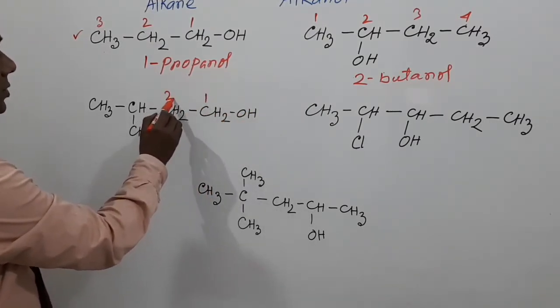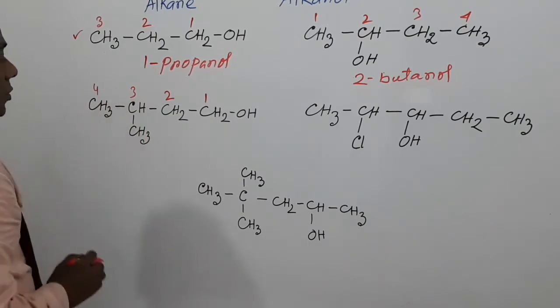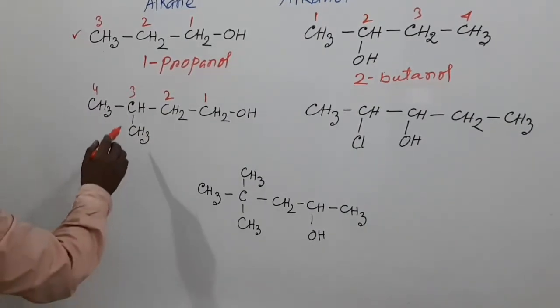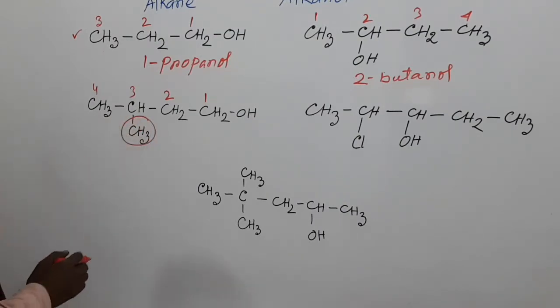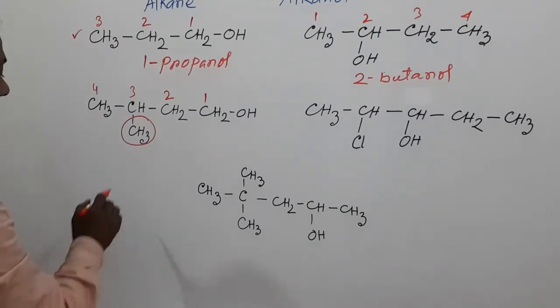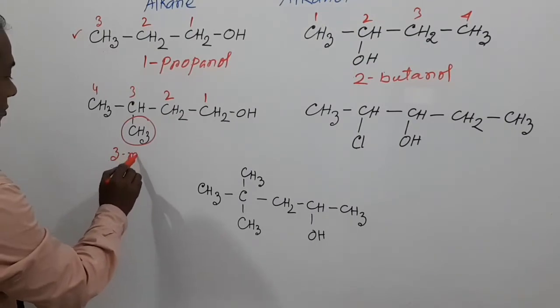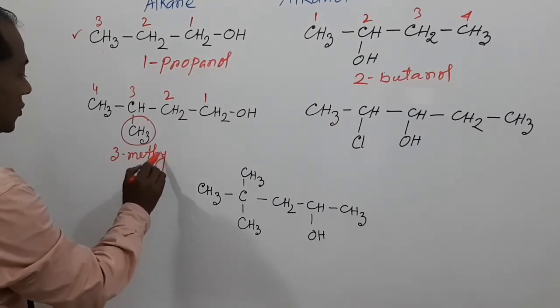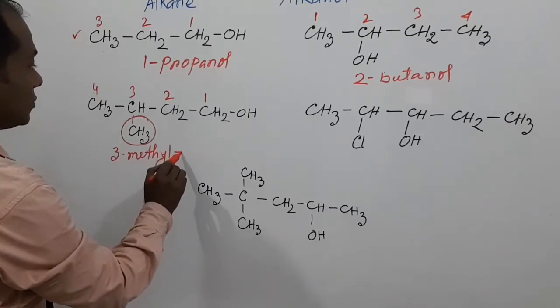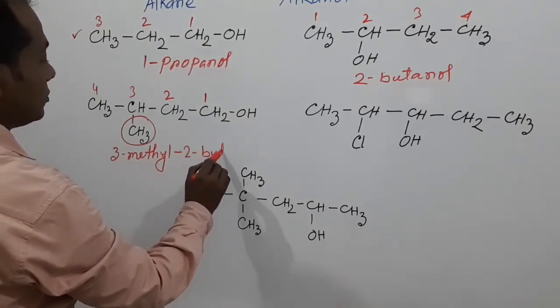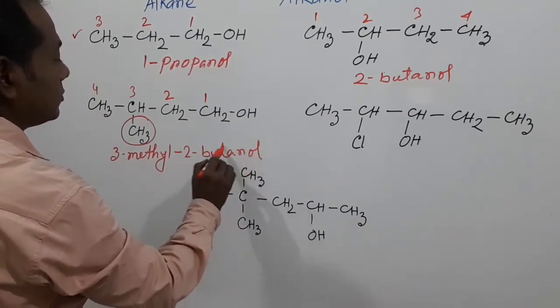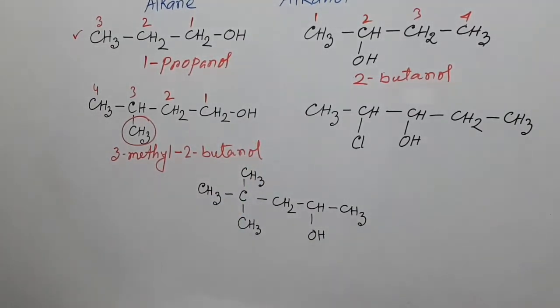My dear students, in this compound, here we see the hydroxyl group, and this is carbon number 1, 2, 3, 4. We can see that in carbon number 3, one substituent is present and this is a methyl group. So the name of this compound is 3-methyl-2-butanol.